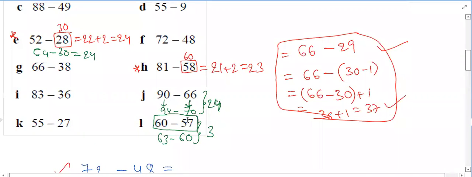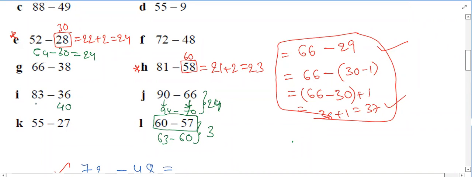And the last question, today's last question, that is question number I. Who is going to do? Sir, can I? Proceed. Advita? Sir, 36 will turn into 40. Okay.